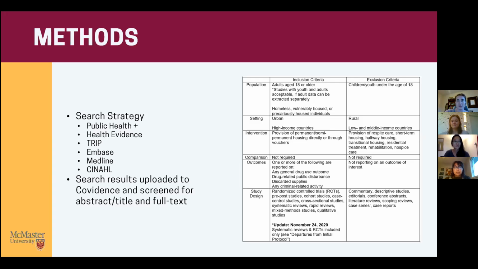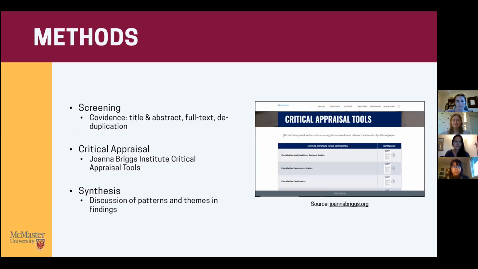The search was conducted in the 6 electronic databases listed here, and these concepts also informed our inclusion and exclusion criteria, which are shown in the table. We added more detail to the criteria for screening purposes, such as limiting to urban and high-income communities, and specifying the research designs we were interested in. All search results were imported to the reference manager Covidence for title and abstract and full text screening.